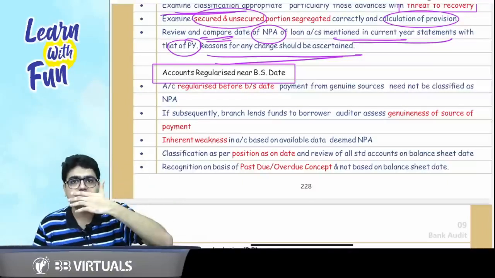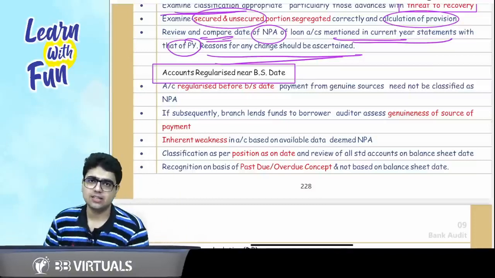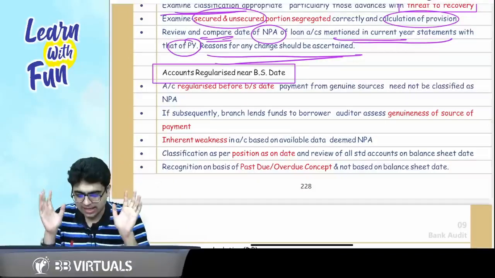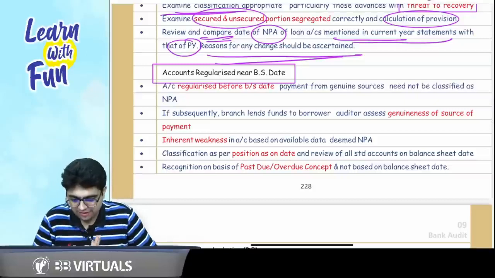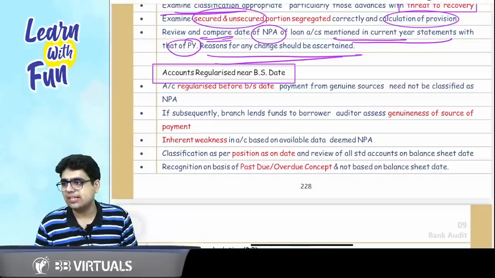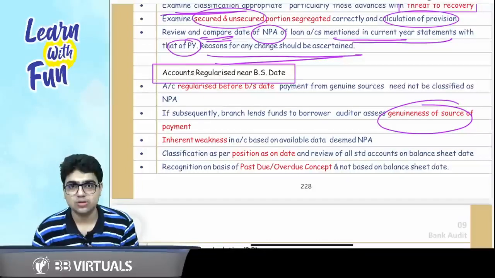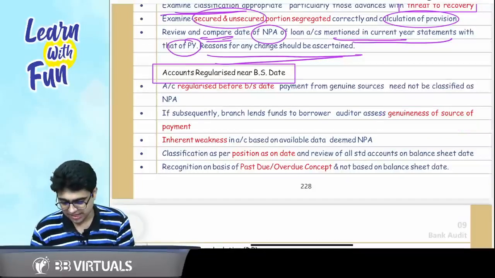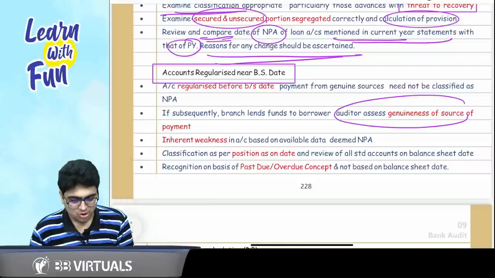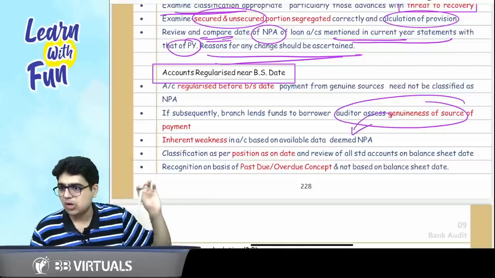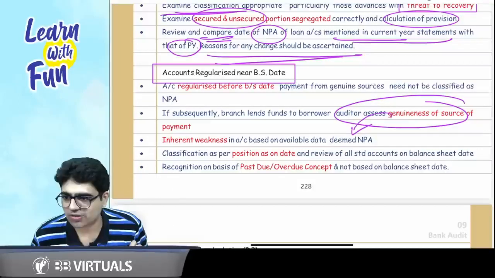So sir, in that case, there is an inherent weakness in the account. You can have doubts regarding the genuineness of the source of payment. Because there are doubts regarding the genuineness of the source of payment, you classify it as a deemed NPA. Because of inherent weakness, the concept of Vijay Mallya.